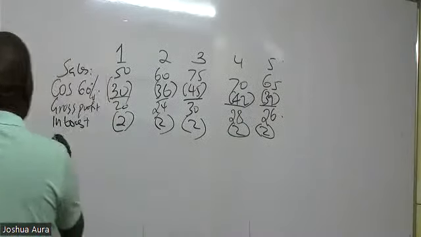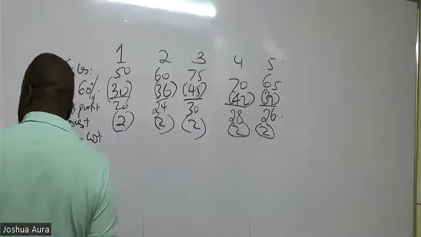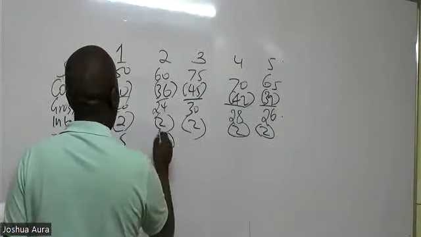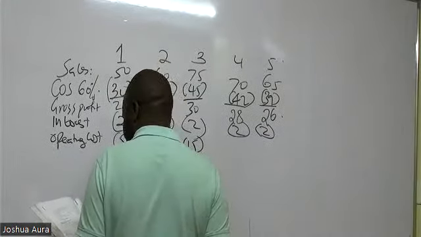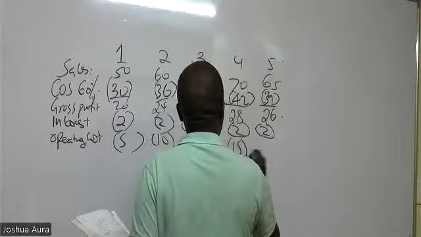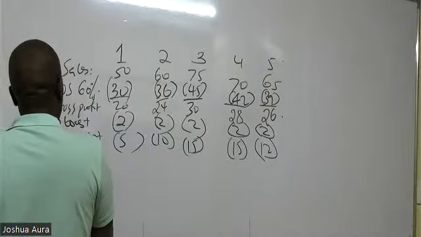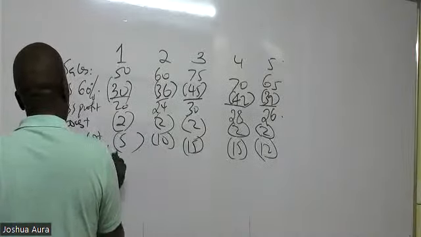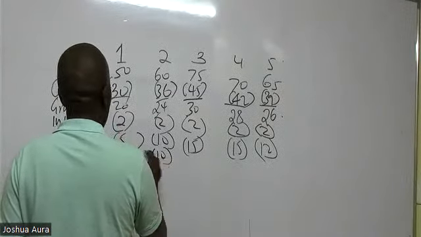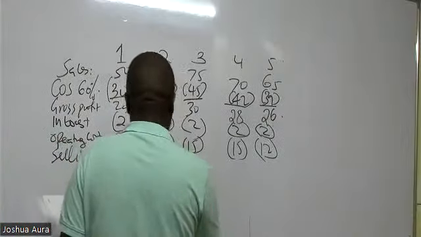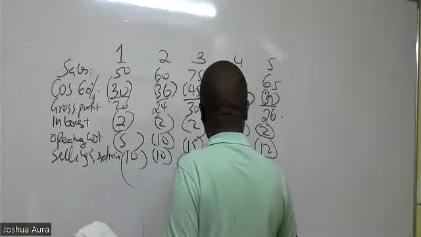And then now we have the other costs, like operating costs. So operating cost, you're given a figure of 5, 10, 15, 12. And then lastly, we have the selling and administration costs. Selling and administration cost, we have 10, 10, 8, 9. And then we have got 11, like that.